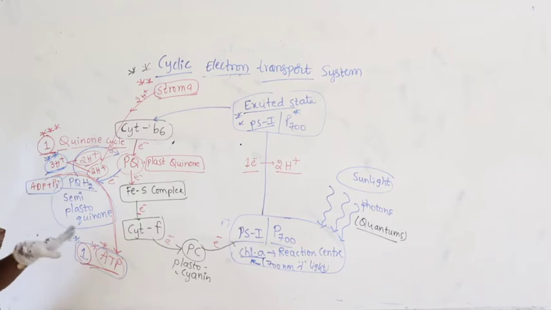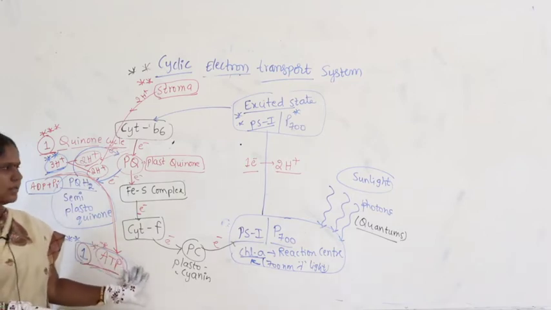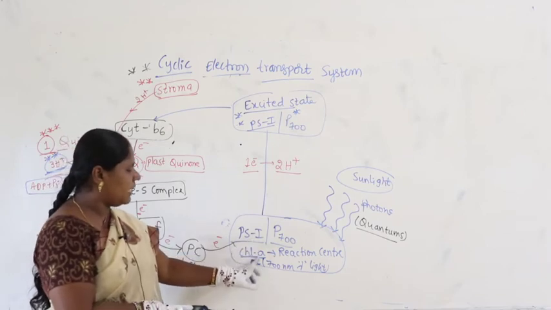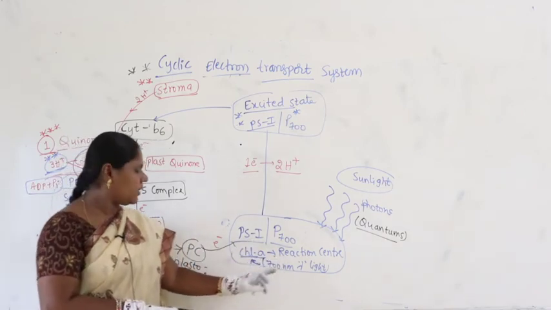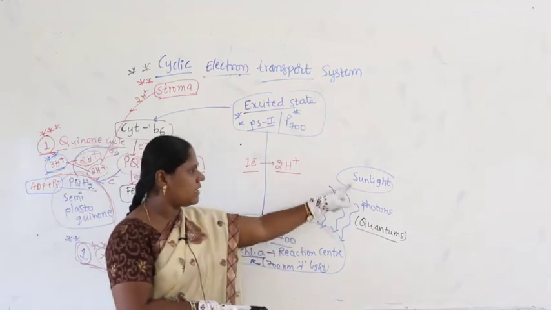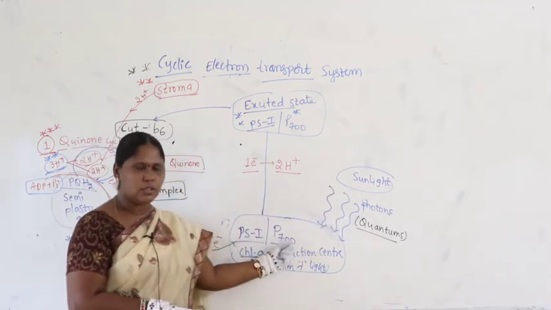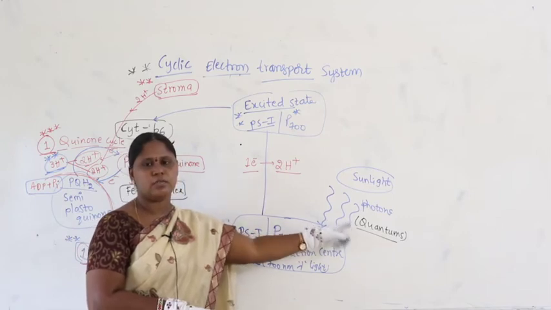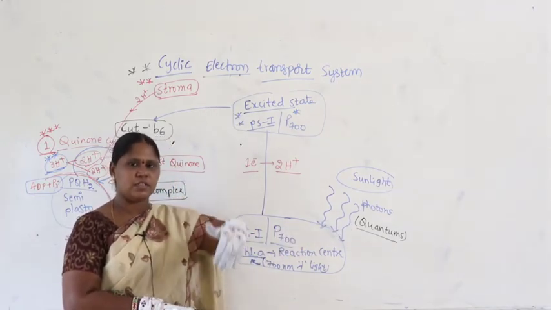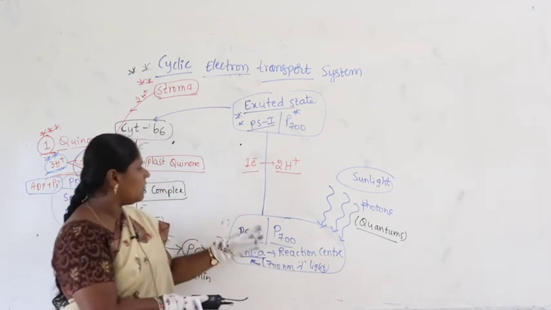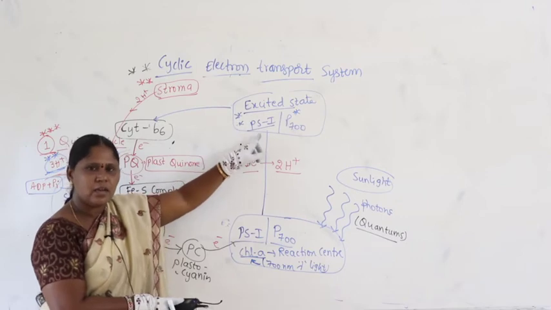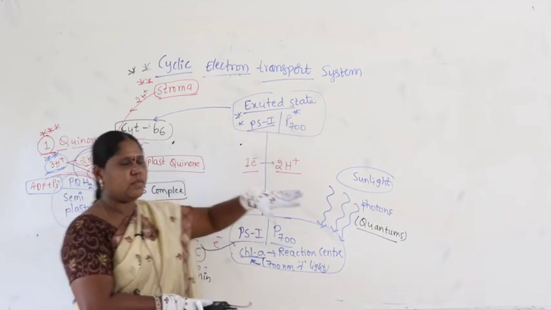So guys, I'll repeat once again, quickly I'll revise it, just listen carefully. It starts with PS1, where chlorophyll A acts as the reaction center. It absorbs 700 nanometers wavelength of light, which it receives from the sunlight, where photons are absorbed and measured in terms of quantums, same as the photosystem we have discussed. Light falls and strikes, right. So here PS1, P700, enters into the excited state.